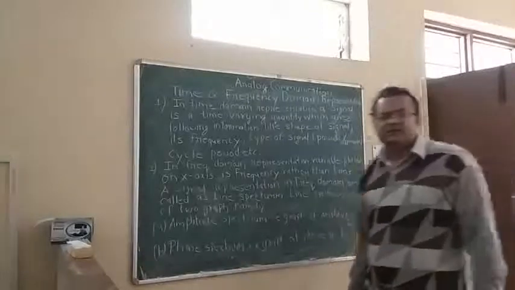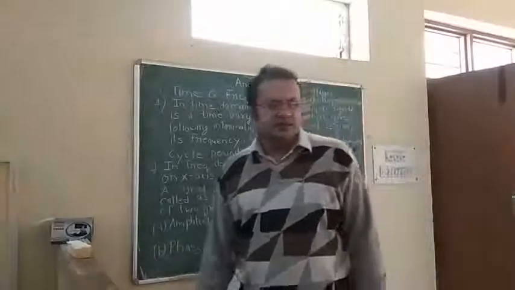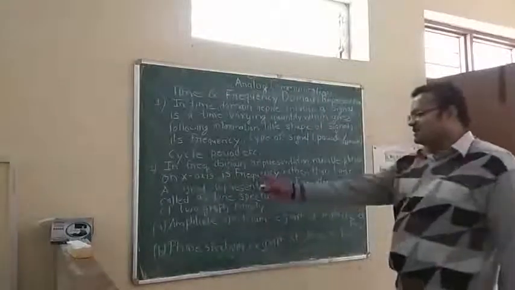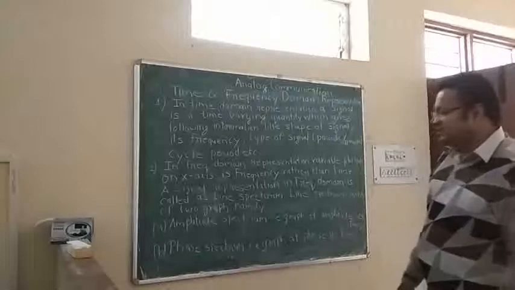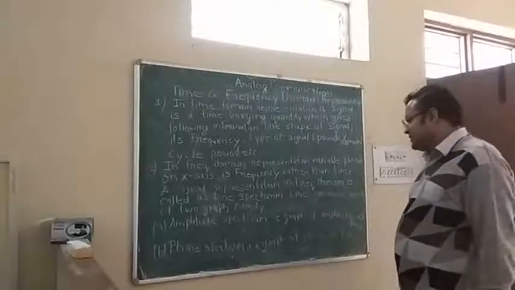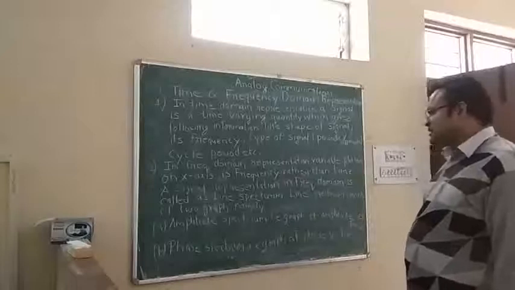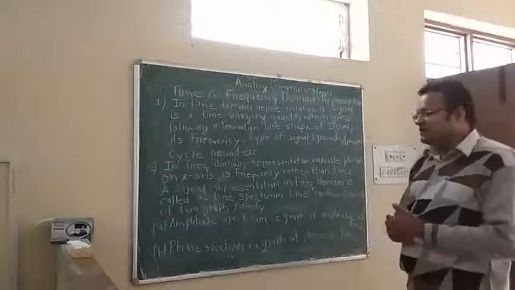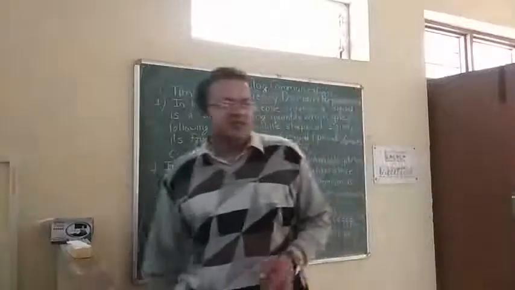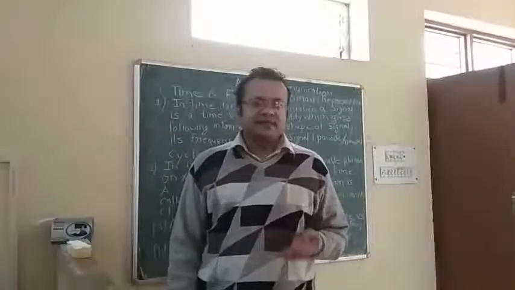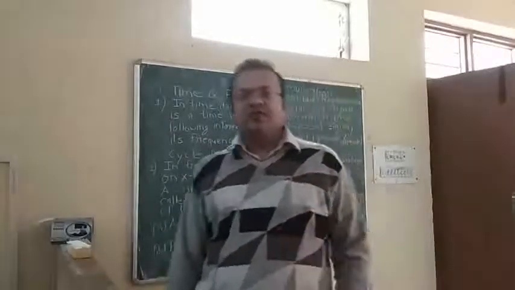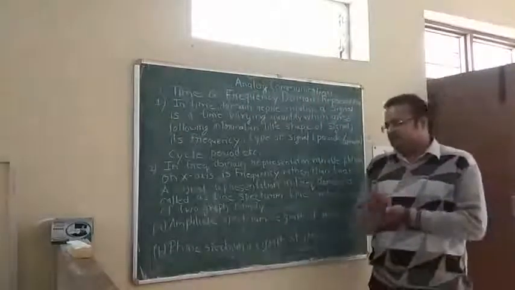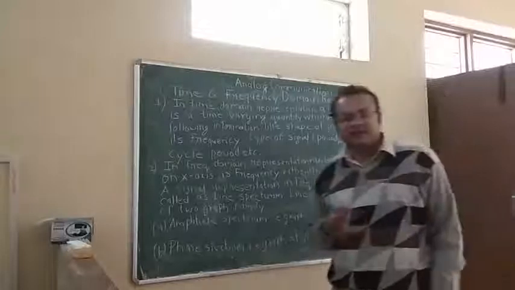Now we can see the frequency domain representation. In frequency domain representation, the variable plotted on the x-axis is frequency rather than time. A signal representation in the frequency domain is called a line spectrum. Line spectrum consists of two graphs, namely amplitude spectrum and phase spectrum. In frequency domain representation, on the x-axis, rather than time, you use frequency. So in this domain you can measure any quantity with respect to frequency.